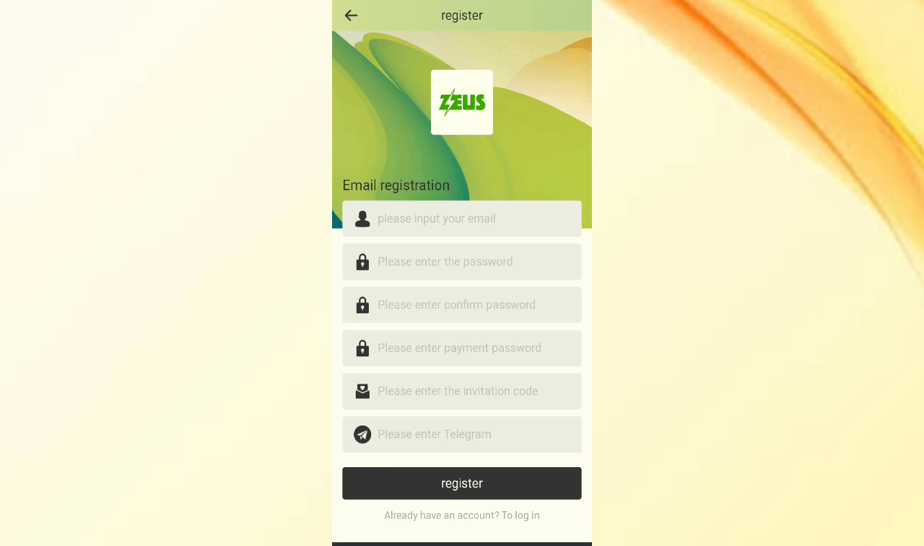First of all, click on the registration. Then you will see the website link. Now click on the link and you will see this interface. On this page, you can sign up your account. First enter your email, then enter password, then confirm password, enter payment password, enter my invite code, then click on register now.